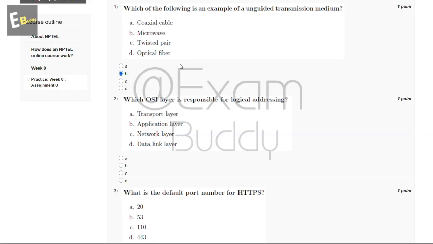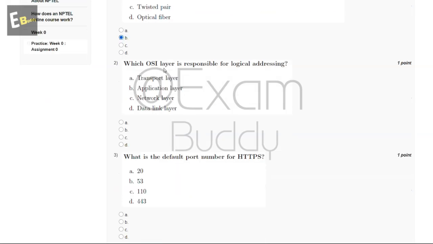And now let's go to our question number 2. Which OSI layer is responsible for logical addressing? So these are the options and the answer of our second question is C, network layer.